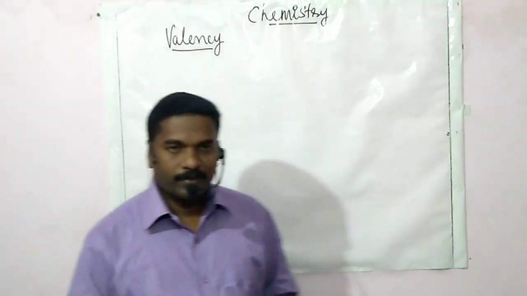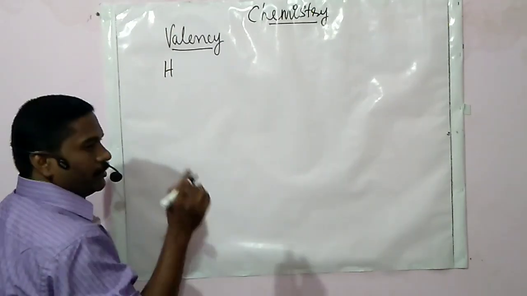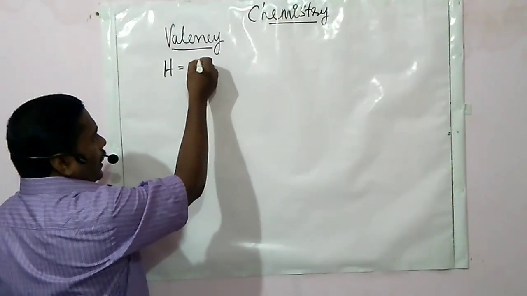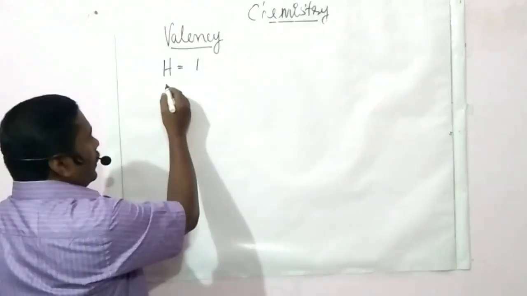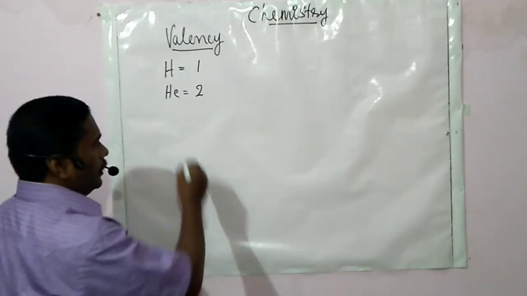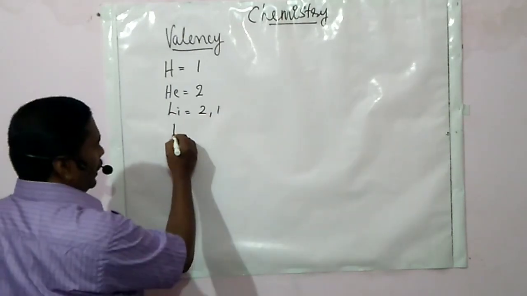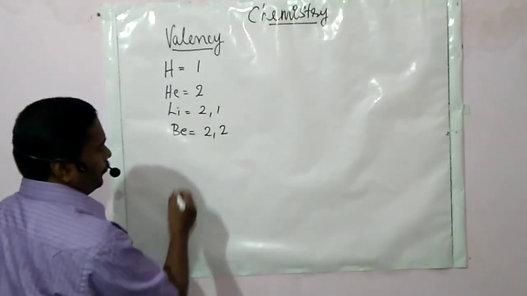Listen, by writing the electronic configuration of hydrogen, atomic number equal to 1, in K shell, only 1 electron. Helium, 2 electrons in K shell. Lithium, 2, 1. Beryllium, 2, 2.